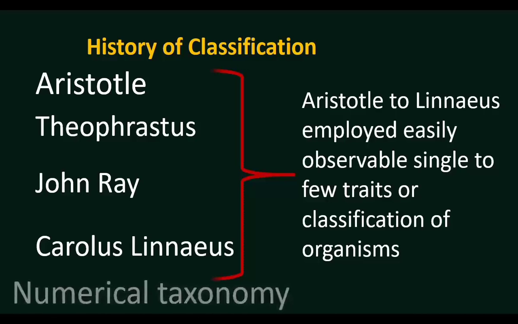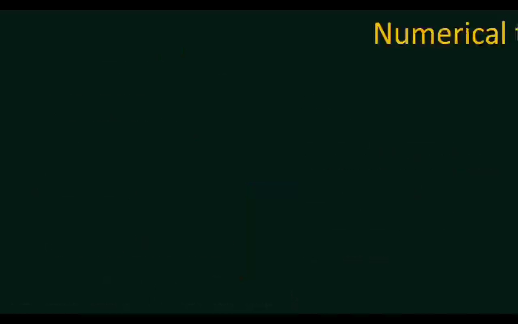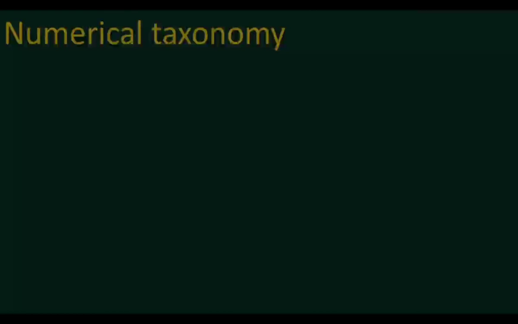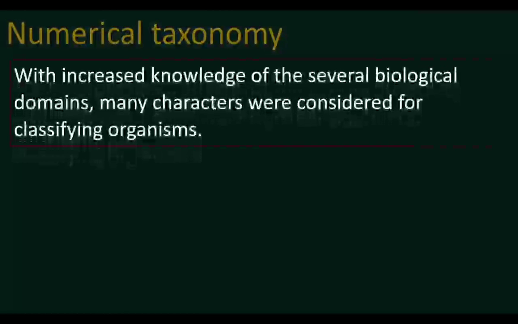Information about an organism from different areas of study became available, which resulted in the development of numerical taxonomy. In numerical taxonomy, many characters are considered for classifying the organisms. It was due to increased knowledge of several biological domains. Biology was divided into many areas of study.